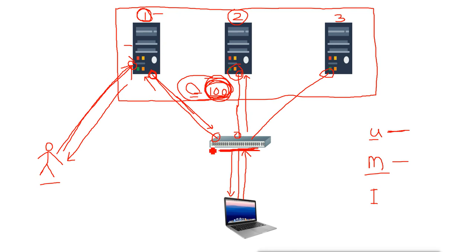The switch does not understand IP addresses, so it updates the MAC address table every time a packet comes. When the request comes from this client, it will add this client's MAC address on the port where the client is connected.